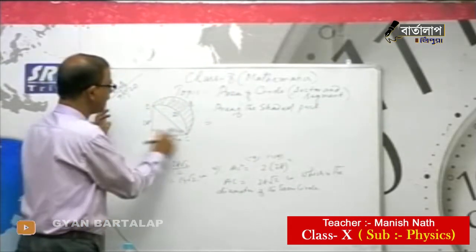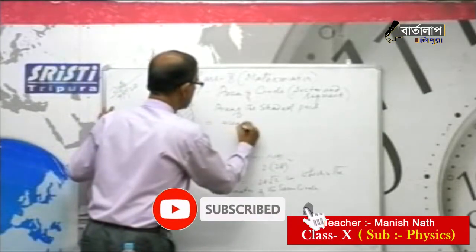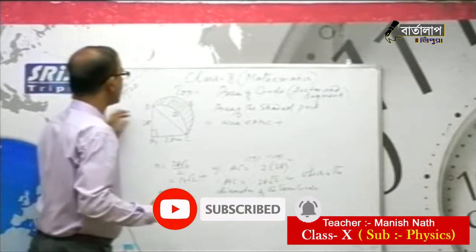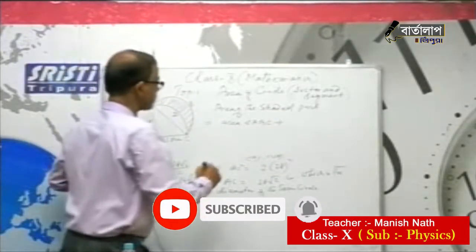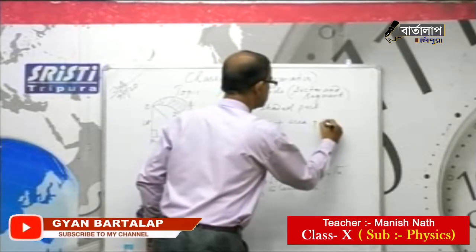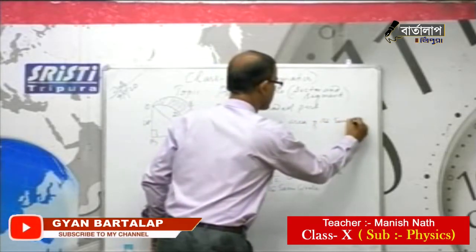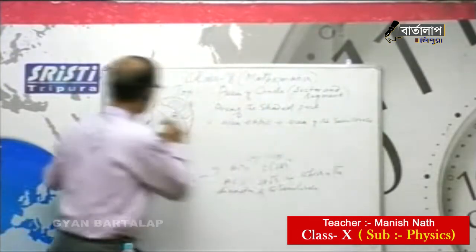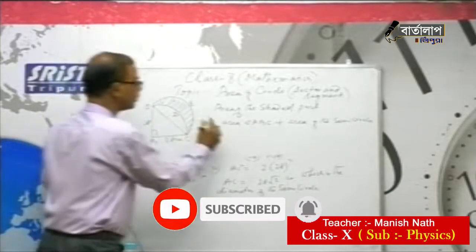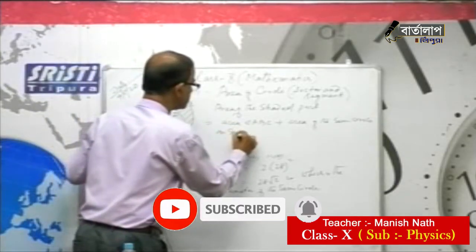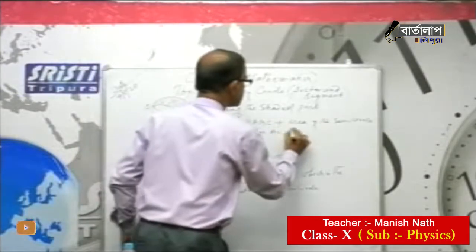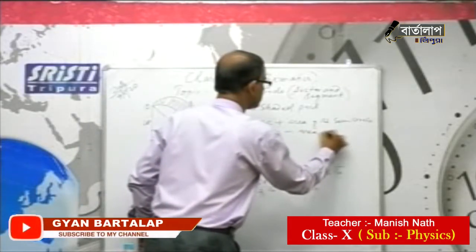Area of this triangle ABC plus area of the semicircle on diameter AC, minus area of the quadrant.